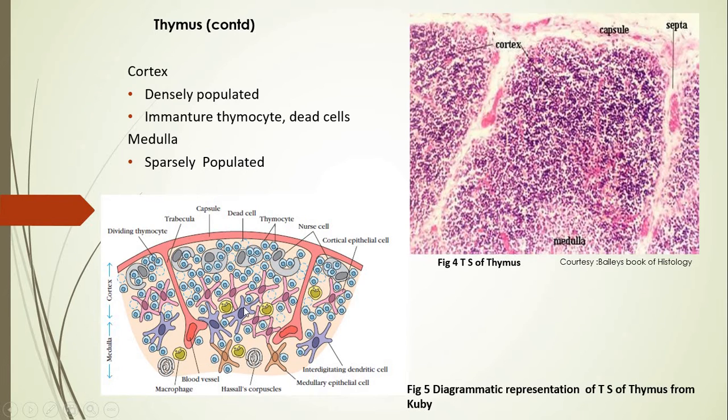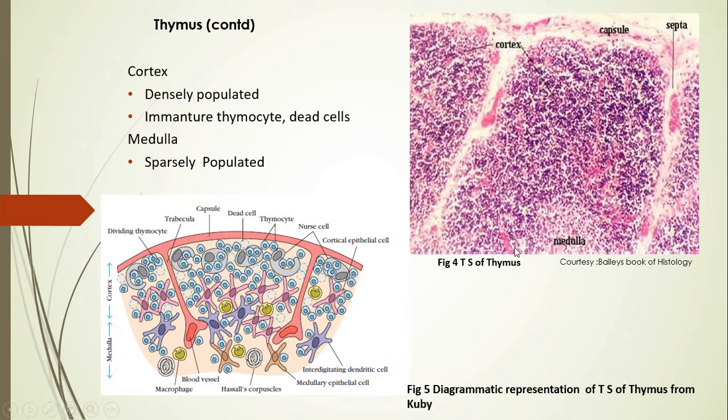Other than that, many dendritic cells or macrophages are also seen. You can see purple color cells, these are the dendritic cells, and yellow color cells are the macrophages. Hence, we can conclude that the cortex region contains a large number of thymocytes in different stages of development. So they are immature thymocytes, and along with immature thymocytes there are nurse cells, then epithelial cells, dendritic cells as well as macrophages.